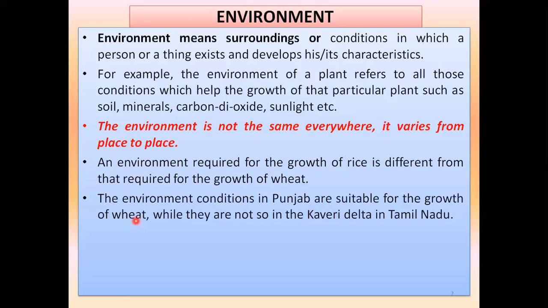But for the time being, you have to understand this, that the environment changes and every environment is not suitable for every crop.